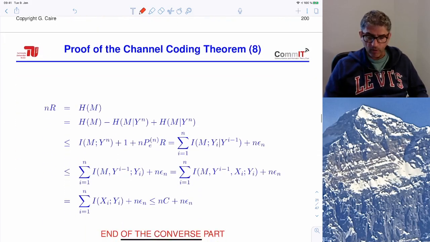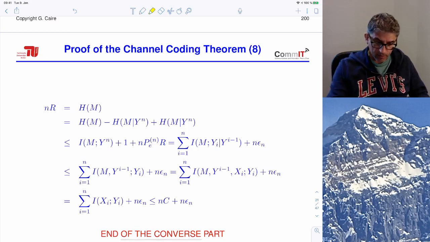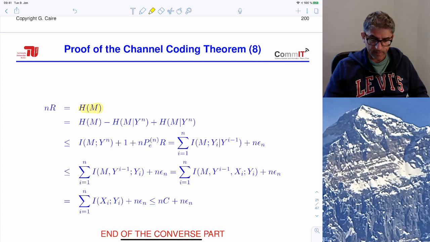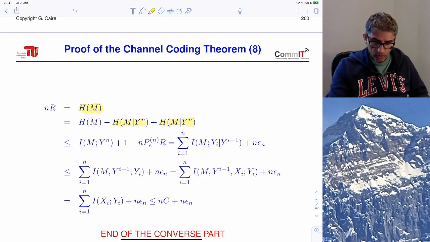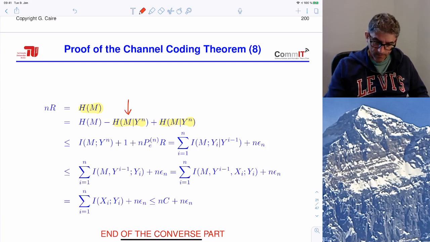Now we can write the following. n times R is the logarithm of the size of the message set. Since the messages are uniform, this is equal to the entropy of the messages. Now we can add and subtract the conditional entropy. Notice that M is what we want to estimate at the decoder, and Yn is the observation.